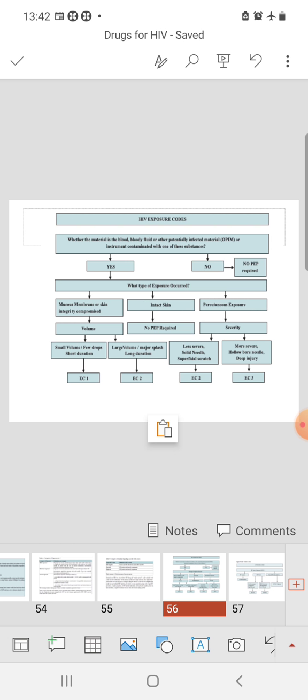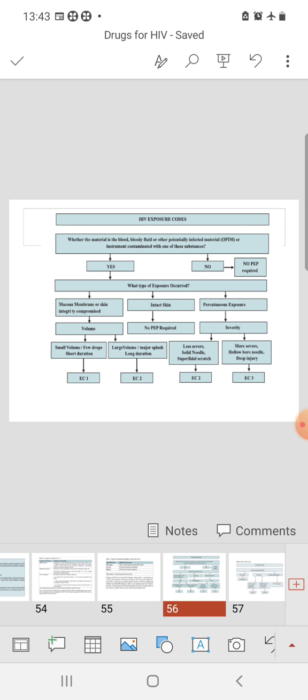If it is small volume, then it is EC1, exposure code 1. If it is large volume, then it is EC2. If intact skin, then of course there is no risk of HIV transmission, so no PEP is required. So second point is, look here, intact skin, no PEP required, but non-intact skin, small volume means EC1, large volume, non-intact skin or mucous membrane, it is EC2. And percutaneous exposure, small volume, it is EC2, large volume, percutaneous exposure, it is EC3.